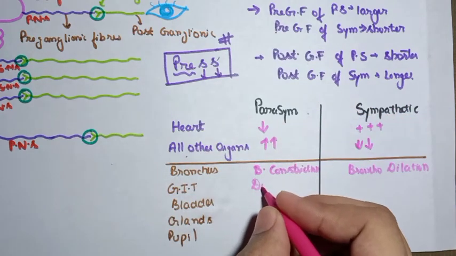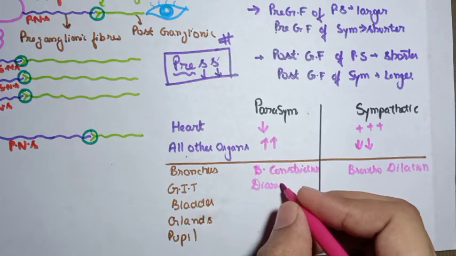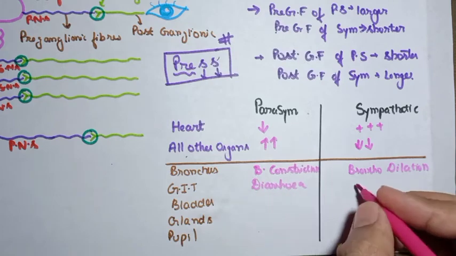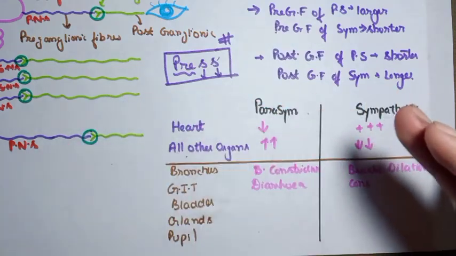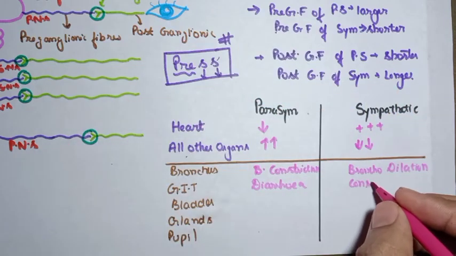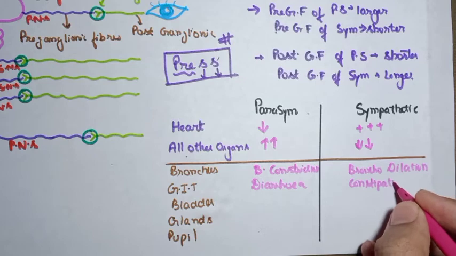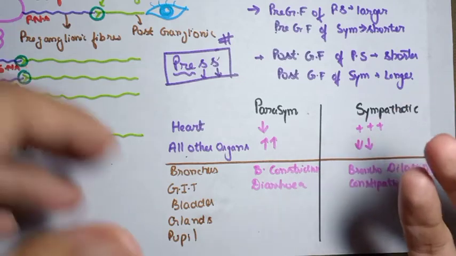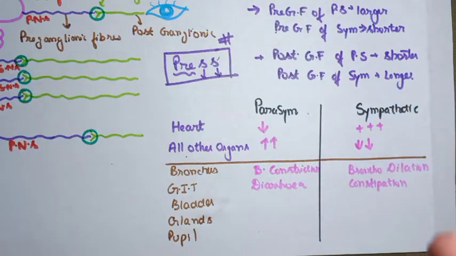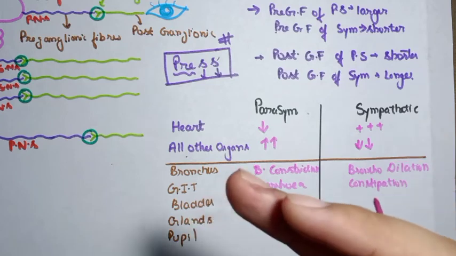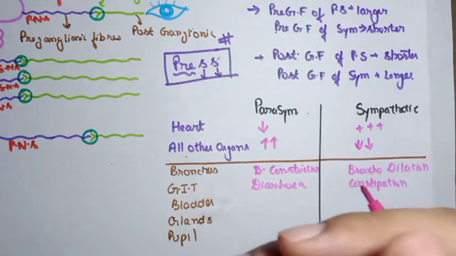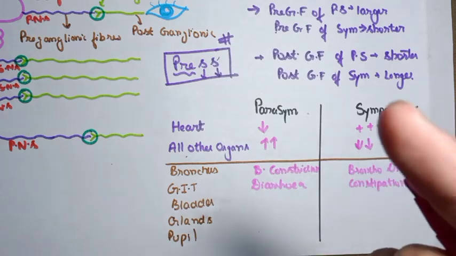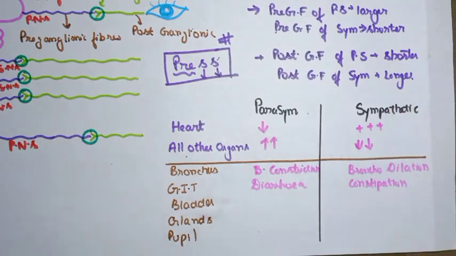That is diarrhea. While constipation or decreased GIT flow will occur in the case of the sympathetic. Constipation is related to the sympathetic because the movements in the GIT are reduced, while diarrhea is related to the parasympathetic, as the movements of the GIT are very much increased by the increase in parasympathetic stimulation.